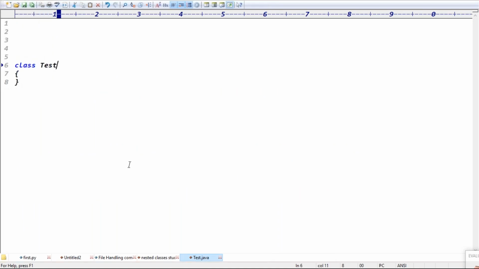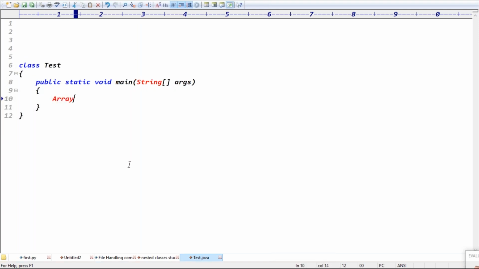Class Test is the main method: public static void main, String array args. As a collection we have the ArrayList class. ArrayList of generic type String, objs equal to new ArrayList of String.